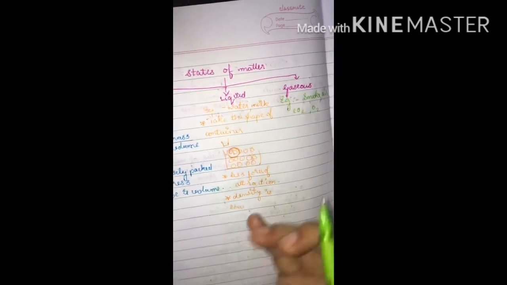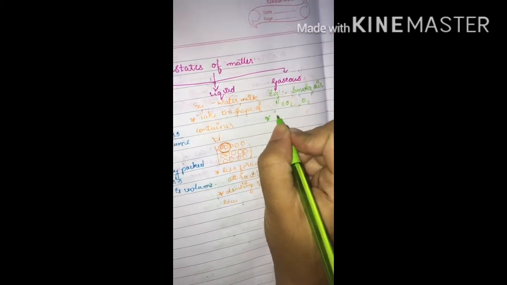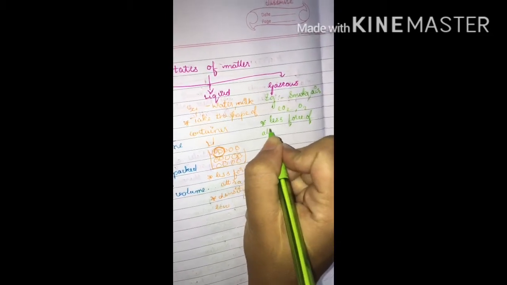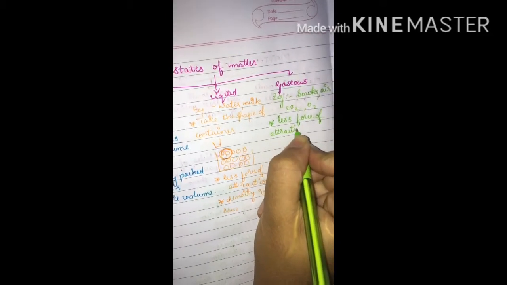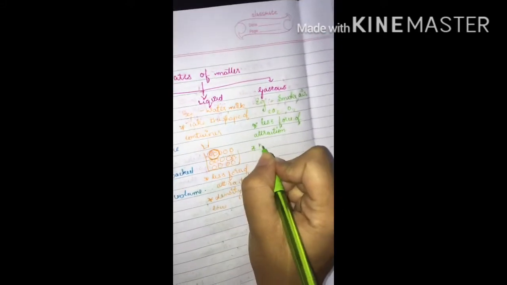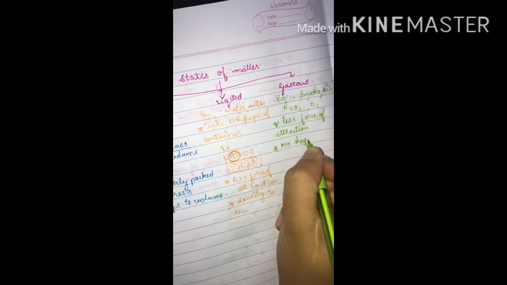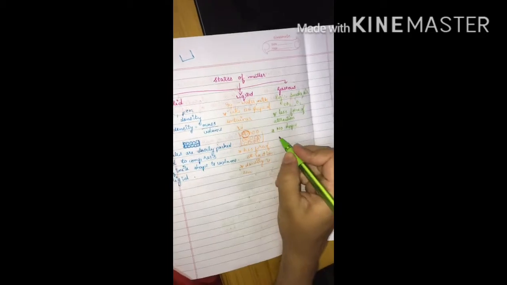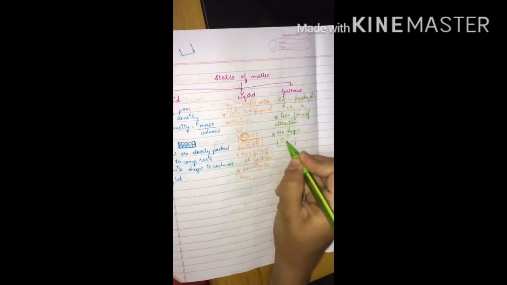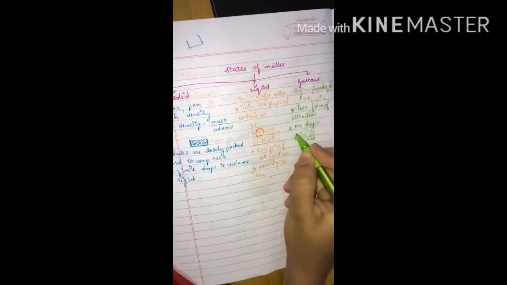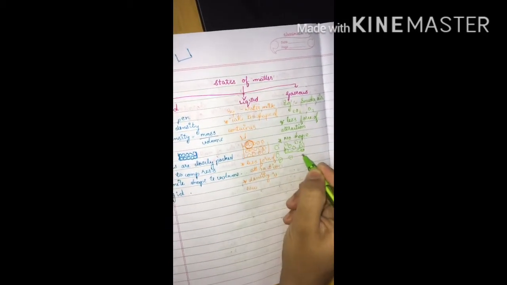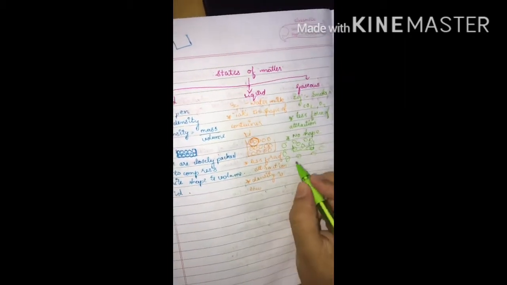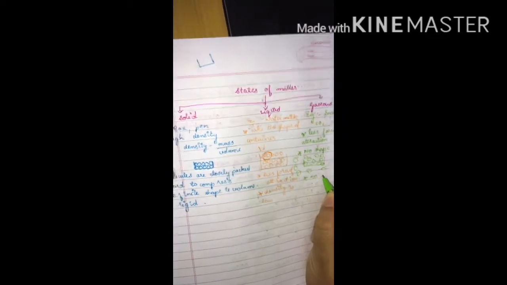So obviously there will be less intermolecular force of attraction between the molecules, and they don't have a definite shape. They take up the shape of the container in which they are filled, and they are very free. That is, they can move very freely. They fill the container as well as flow outside the container. They are very easy to move, and there is less or no force of attraction.